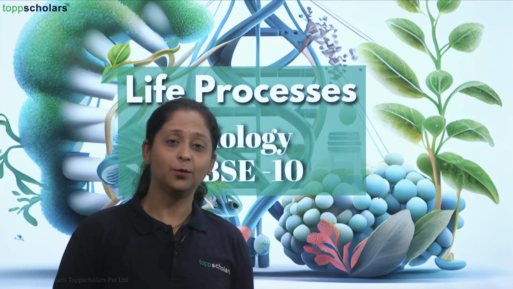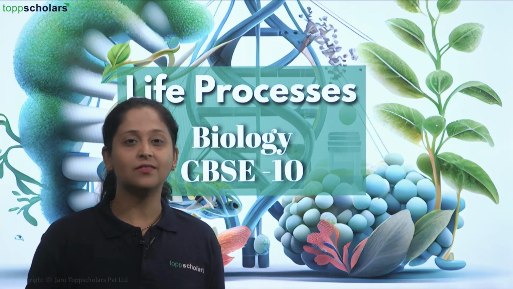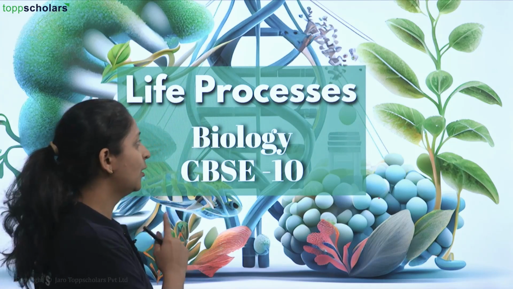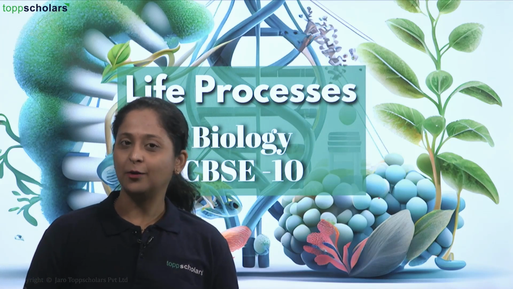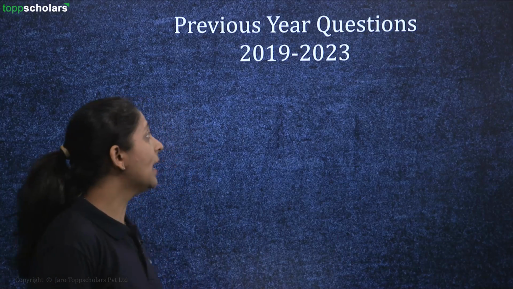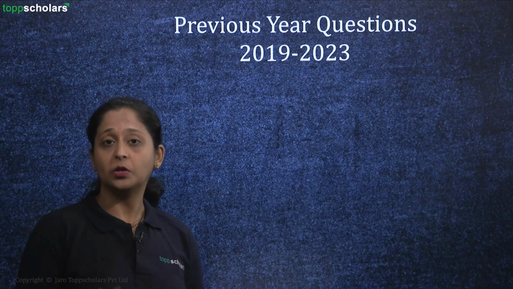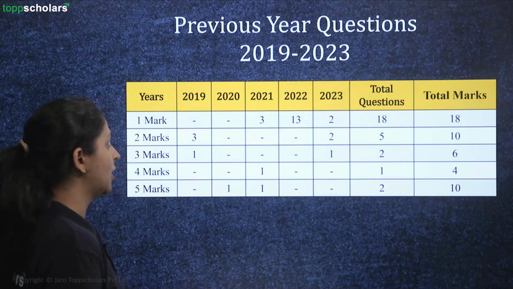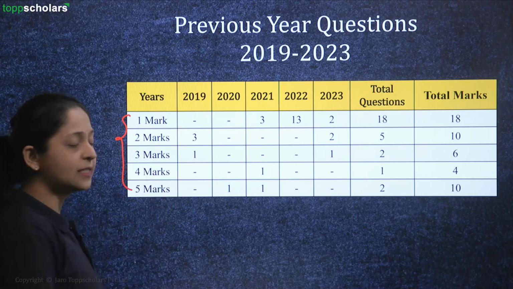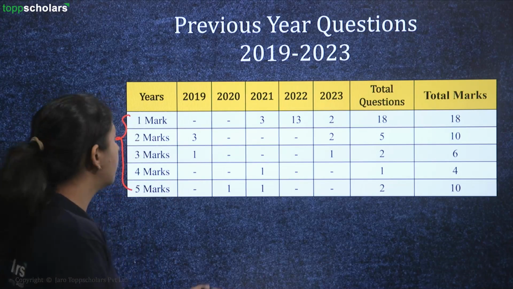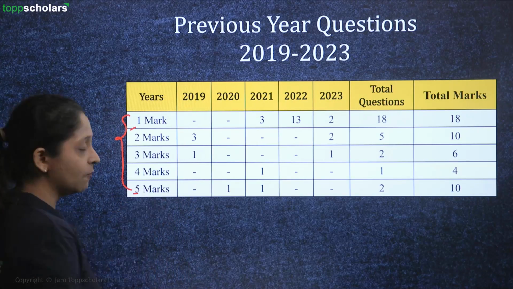Today in this video, we are going to discuss a very interesting chapter, that is your life processes. This is the very first chapter in your science textbook, and we will be discussing in detail how exactly the previous year questions come from this chapter. So here we are going to discuss the different marking schemes. You will be getting questions starting from 1 mark up to 5 marks, right?